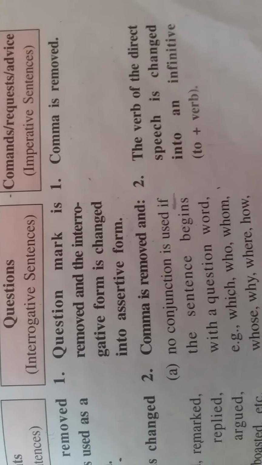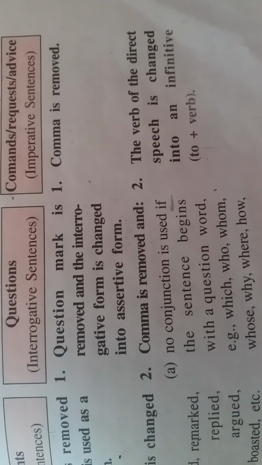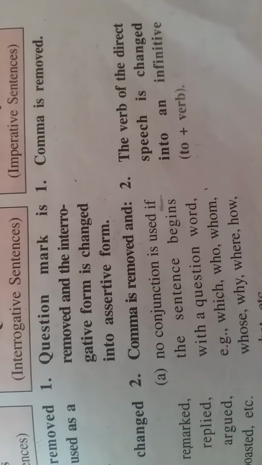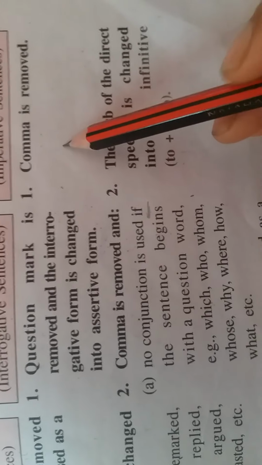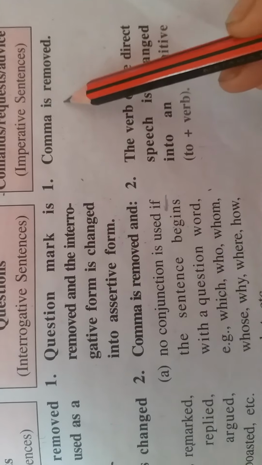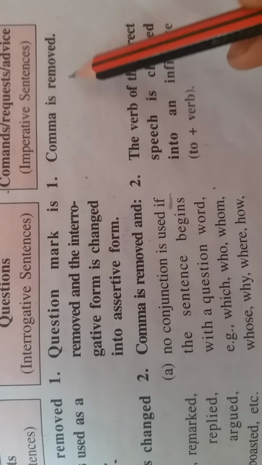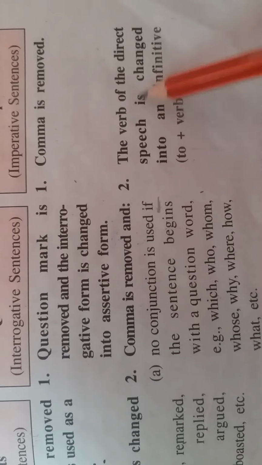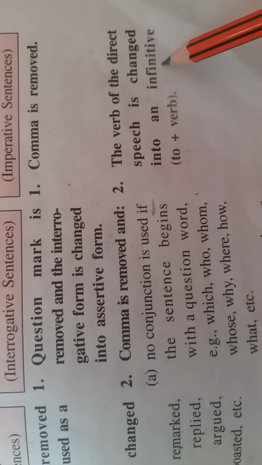Now, how do we change these imperative sentences from direct to indirect speech? Which rules do we follow? Let us learn how we change them. First, the comma is removed. The comma that we usually use right after the reporting verb, we remove in indirect speech. Then the verb of the direct speech is changed into an infinitive.